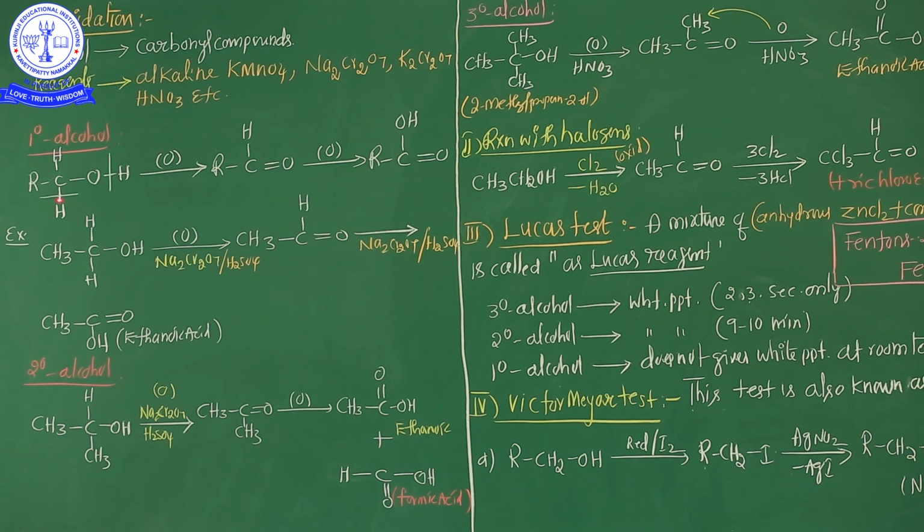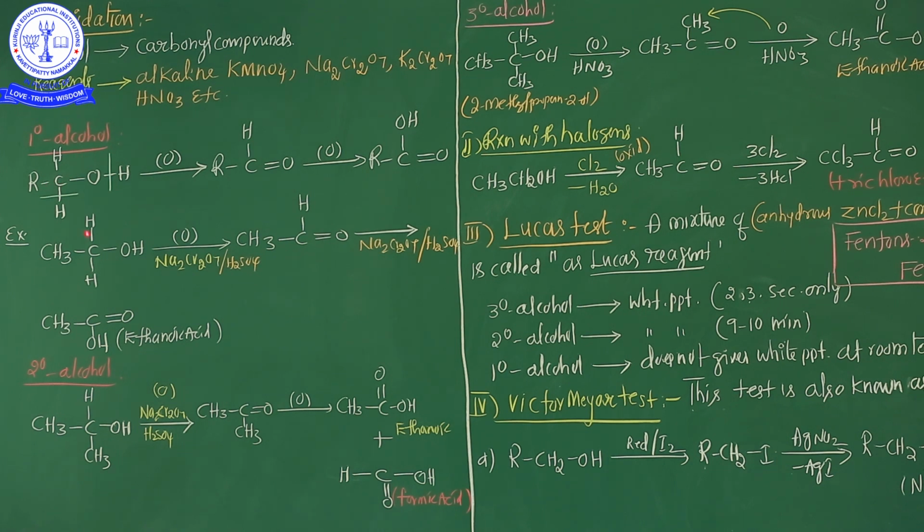See here, first this is the 1 degree alcohol. This 1 degree alcohol reacts with nascent oxygen. The product RCHO, aldehyde, is formed. Here initially aldehyde is formed. This aldehyde is again treated with oxygen, and finally COOH, carboxylic acid, is formed. So this is the process whenever 1 degree alcohol gives a carbonyl compound.